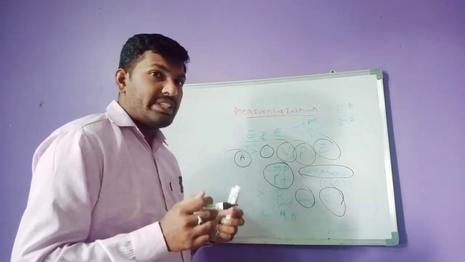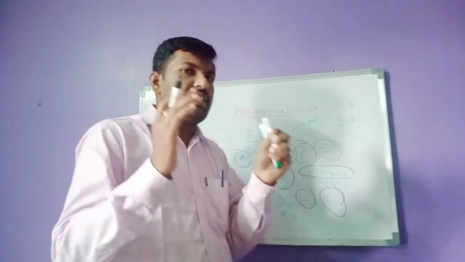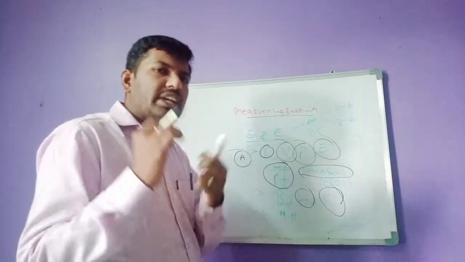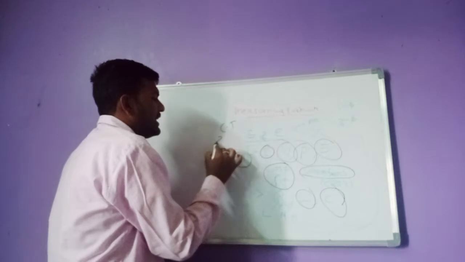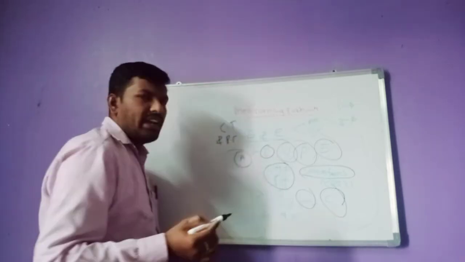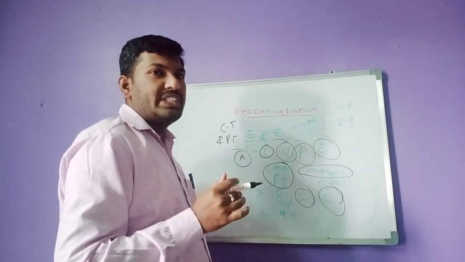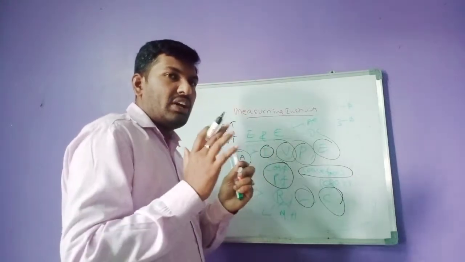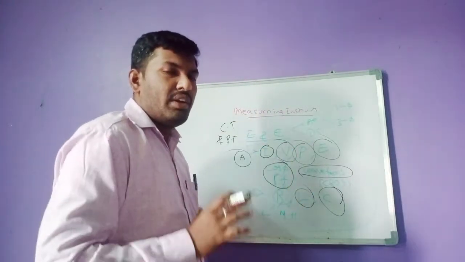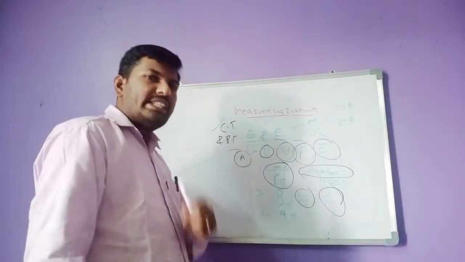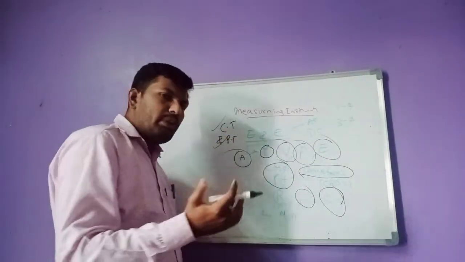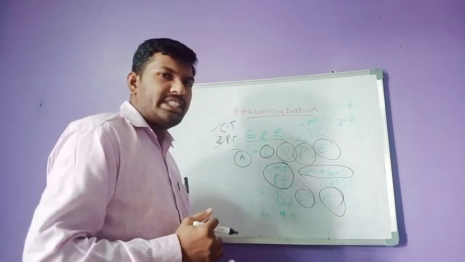If you want to measure the high current which is passing in the transmission line, you have to take some help, and that is nothing but CTs and PTs. To measure the high current, thousands of amperes flowing in the long transmission lines, you will use the help of CTs. With the help of PTs, you will measure the voltages.